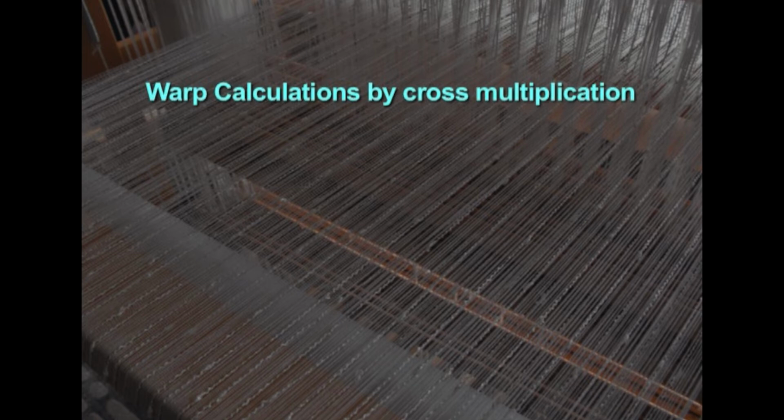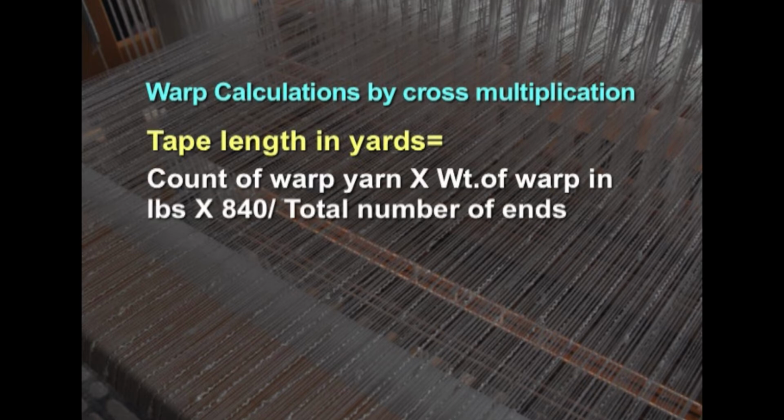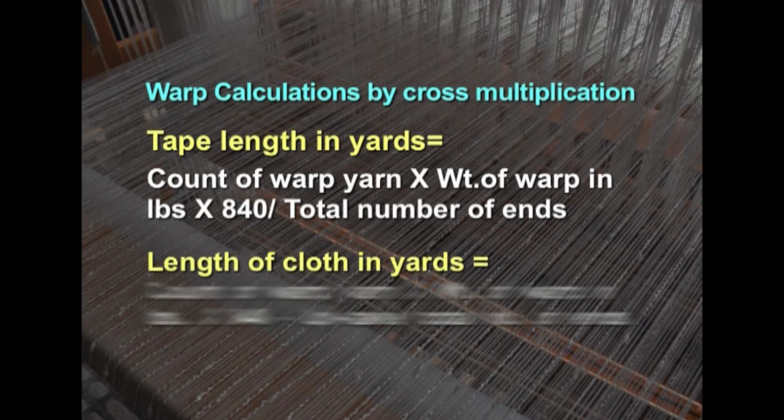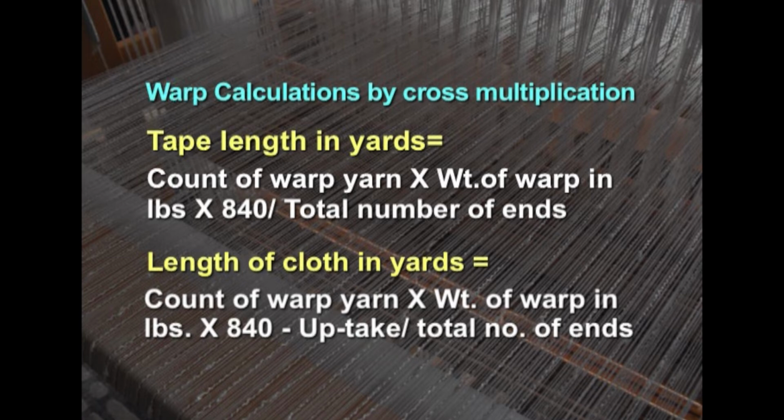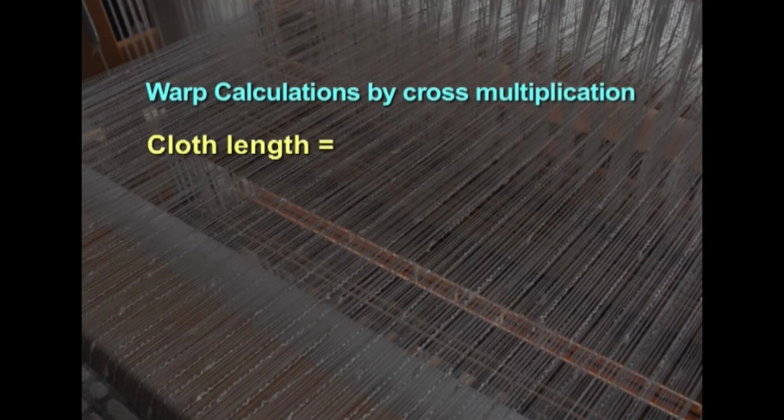So, by cross multiplication of all these things we get formulas such as tape length in yards, for example, count of warp yarn multiplied with the weight of warp in pounds and also multiplied by 840 and divided by total number of ends. Length of cloth in yards can be calculated by taking the count of warp yarn multiplied by weight of warp in pounds multiplied again by 840 minus uptake, divided by total number of ends. And that is because cloth length is equal to tape length minus uptake.